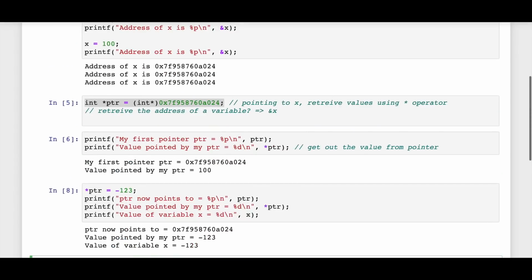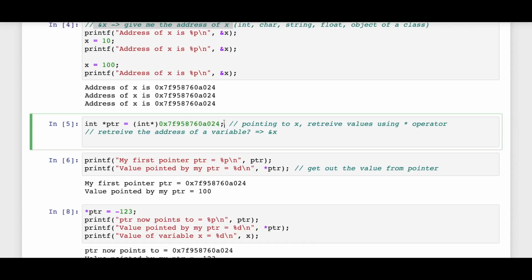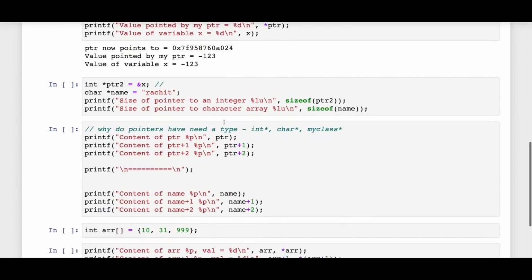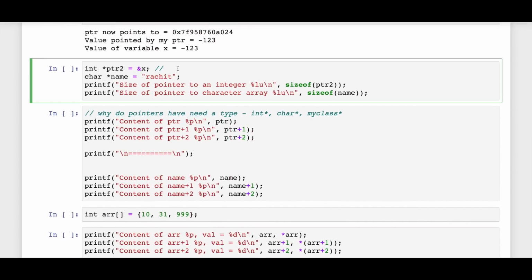And this is something that I just wanted to show you explicitly, that it's nothing fancy which is happening. It's actually storing the address itself. All right. So coming back, this is the normal notation that you will see in online code. And what is this is pointer2 will start pointing to x. All right. So essentially you can say pointer2 is same as pointer, because both are pointing to x,